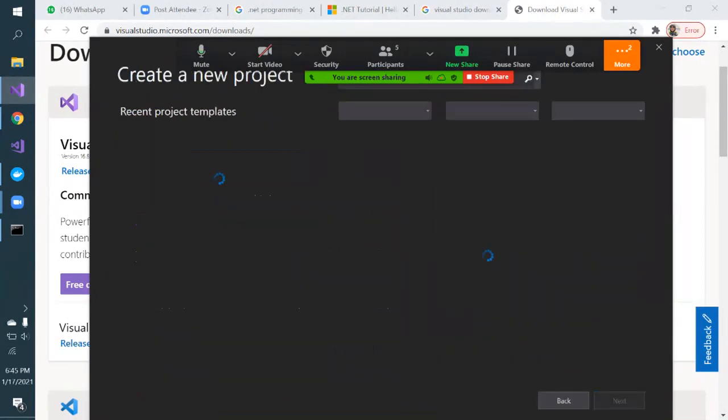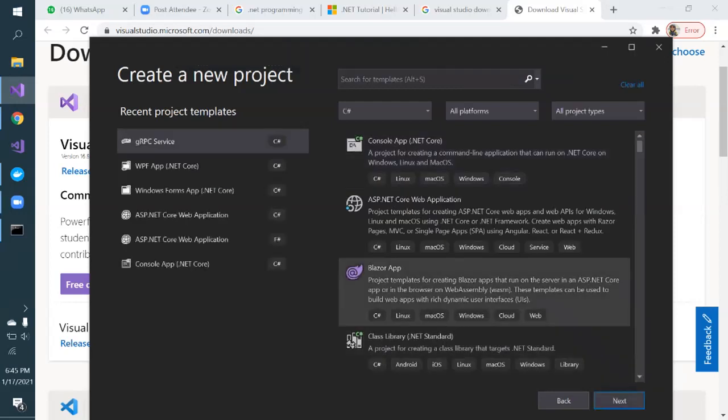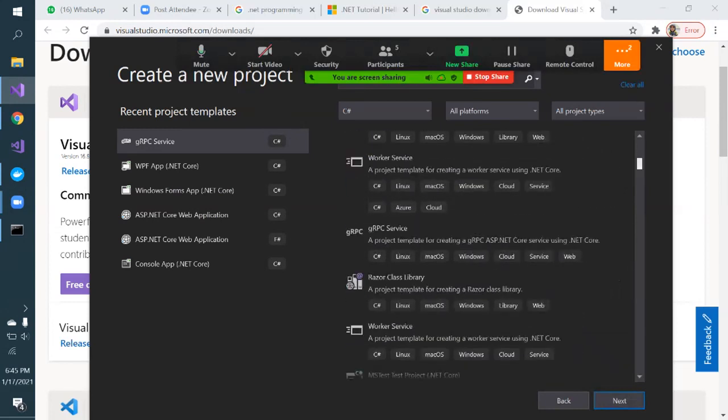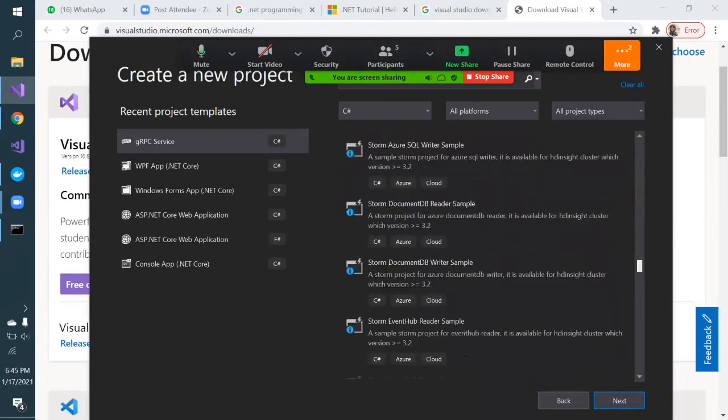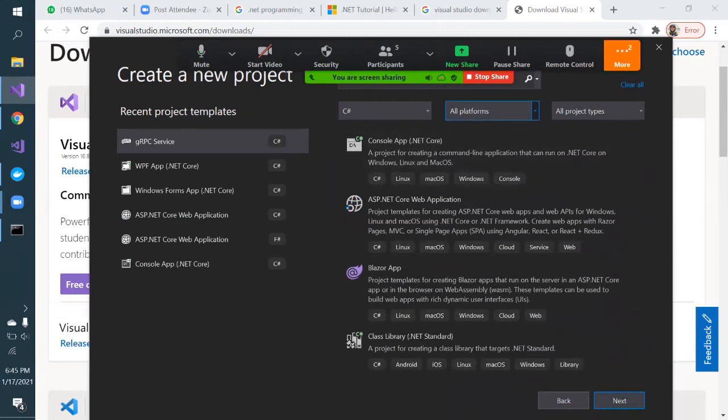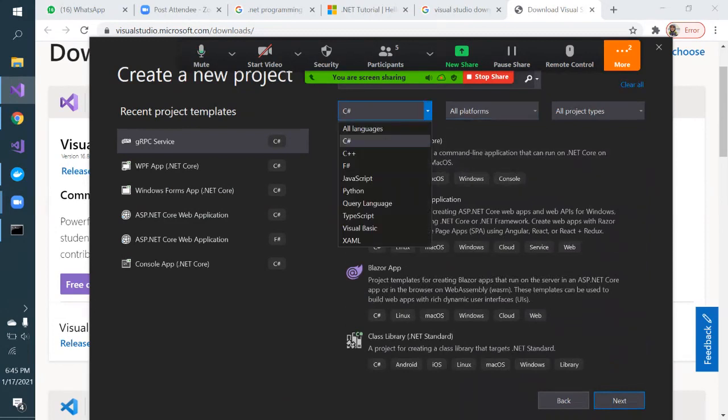As I told you, through .NET we can create different kinds of applications like mobile, web application, desktop application. These are different kinds of projects as I'm scrolling below. As I told, .NET is a huge ecosystem.